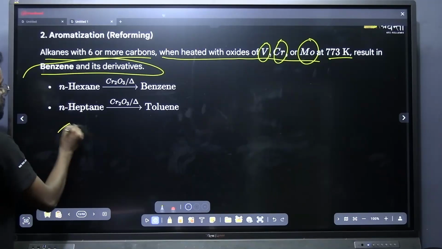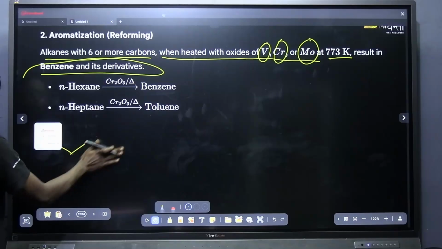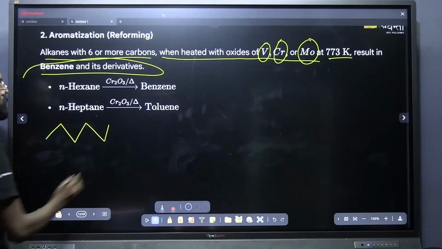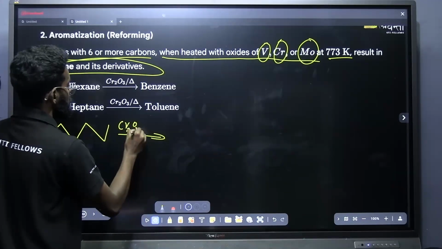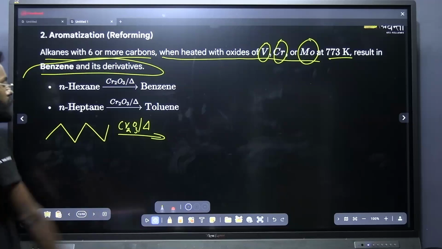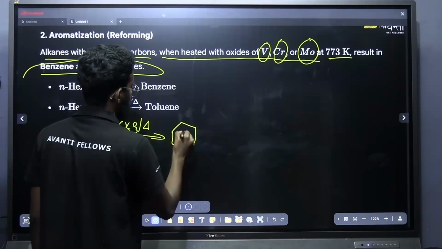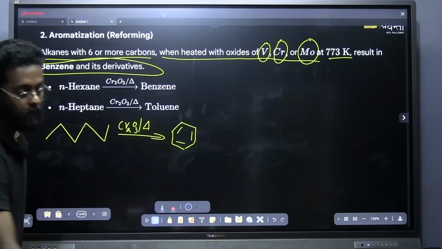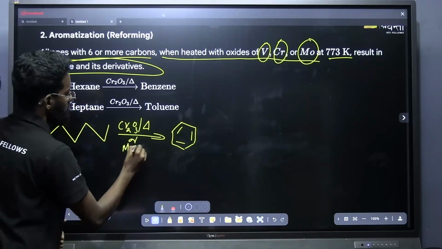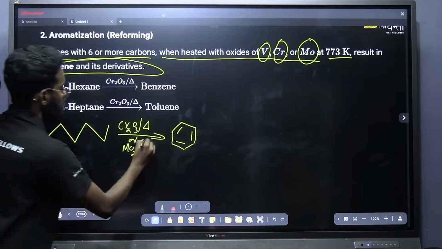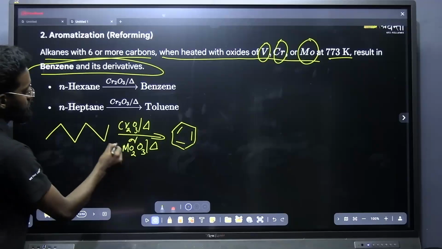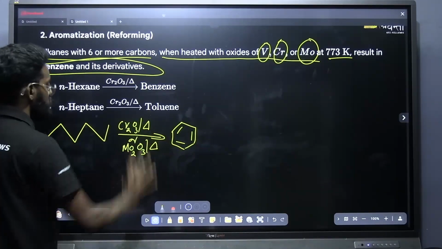That is, if I am taking n-hexane, not cyclohexane, normal hexane, 1, 2, 3, 4, 5, 6. n-Hexane on treating with Cr2O3 and heat, what will I get? It will undergo a cyclization process which leads to an aromatic compound. That is, I will get benzene here. Not only Cr2O3, I can also use Mo2O3 in the presence of heat. One of the previous year questions I have seen is n-hexane treated with Mo2O3 in the presence of heat. What is the product? It is benzene only.